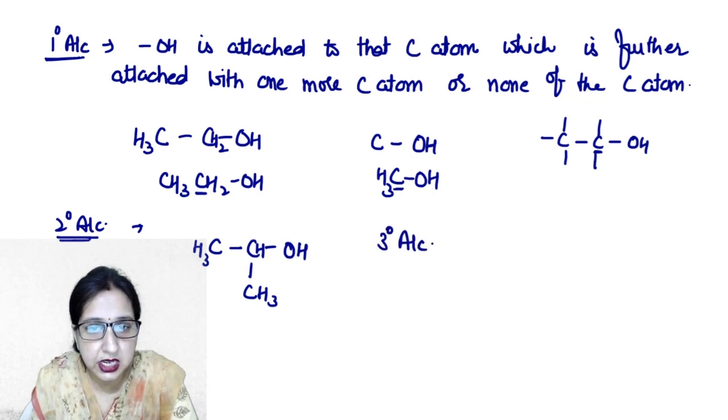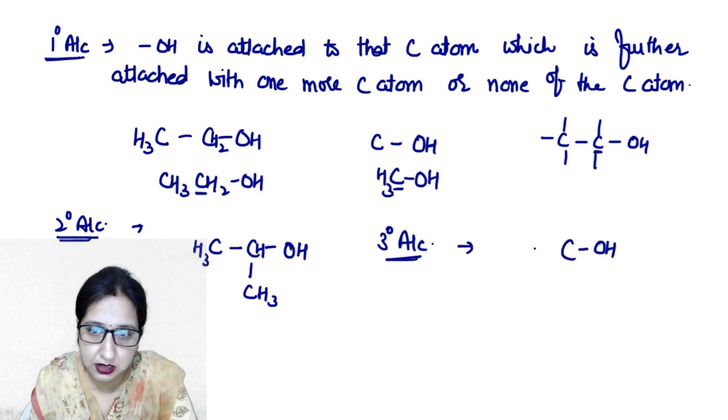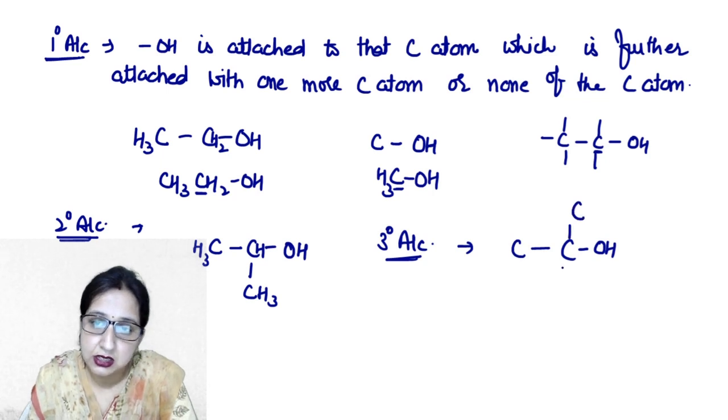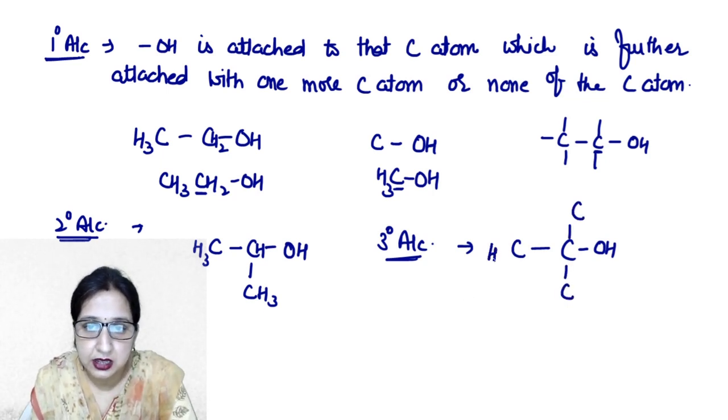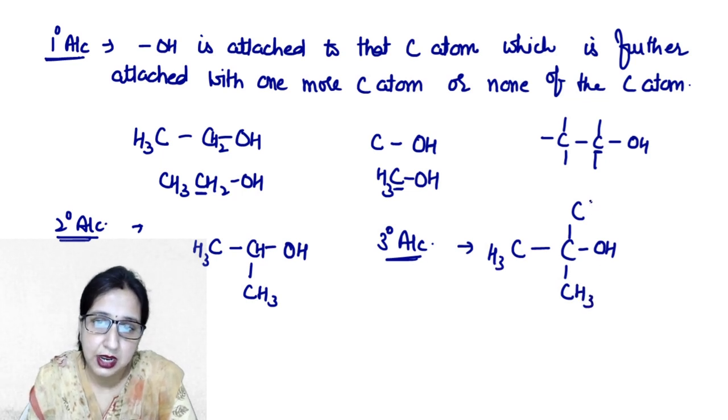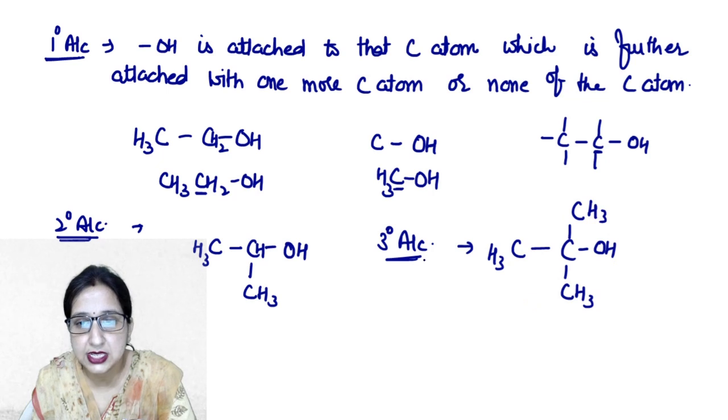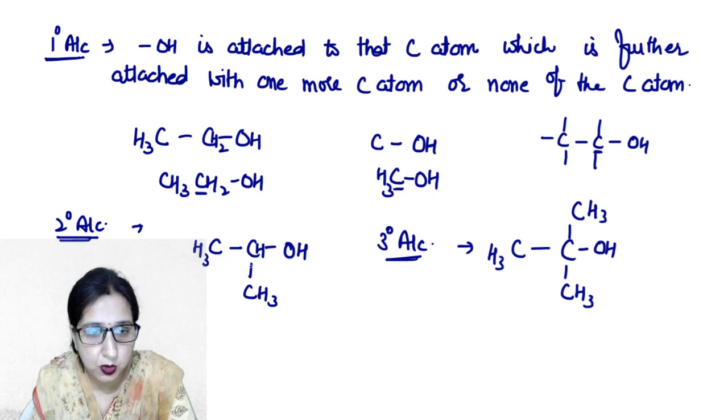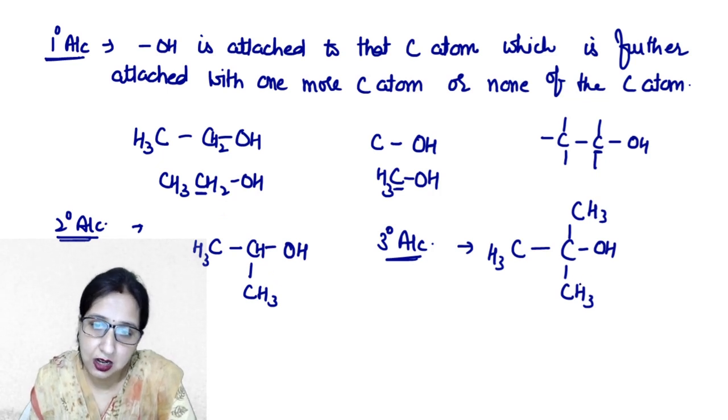Similarly, 3 degree alcohol. Now this carbon which is carrying the hydroxyl group is attached with 3 more carbon atoms. Such alcohols are known as 3 degree alcohols. Now you can clearly see the difference. This carbon is attached with only one carbon atom, this carbon is attached with 2 more carbon atoms, and this carbon is attached with 3 more carbon atoms. So this is our 1 degree alcohol, 2 degree alcohol and 3 degree alcohol.